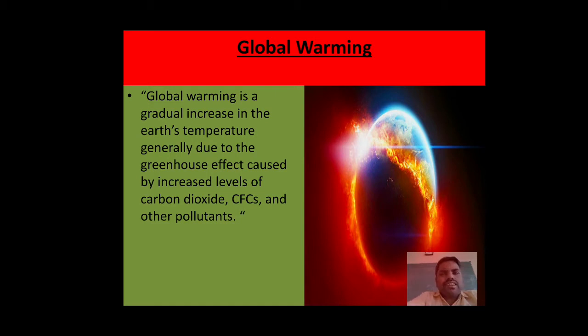Before that, in the last class, we discussed the terrestrial ecosystem and aquatic ecosystem. Now come to global warming. What is global warming? In the right side image we can see the increasing temperature of the earth due to greenhouse gases, carbon dioxide, CFCs and other pollutants. Global warming is the gradual increase in the earth's temperature, generally due to the greenhouse effect caused by increased levels of carbon dioxide, CFCs and other pollutants.